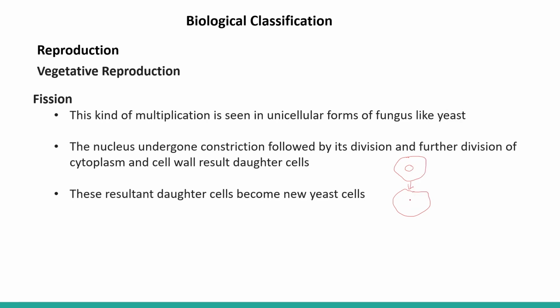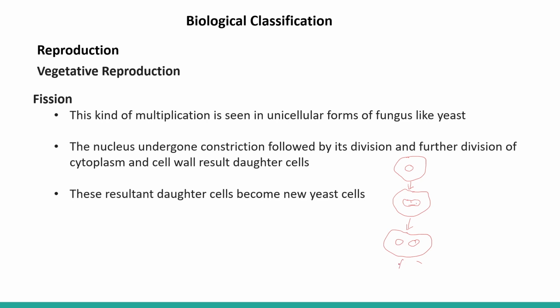As you have seen in amoeba also, the nucleus of the cell gets constricted and divides into two nuclei. Now the cytoplasm also divides.